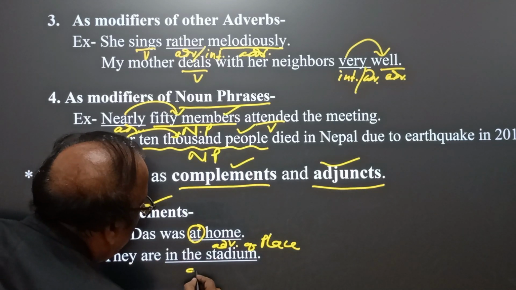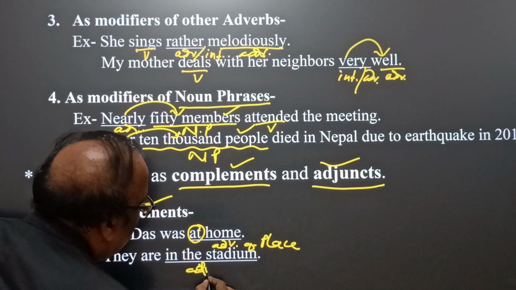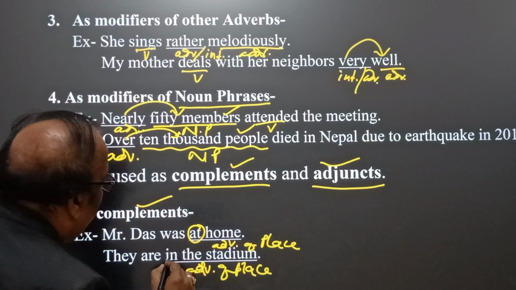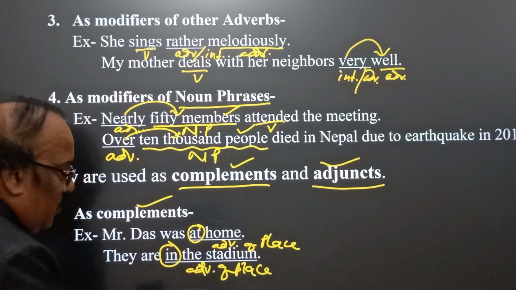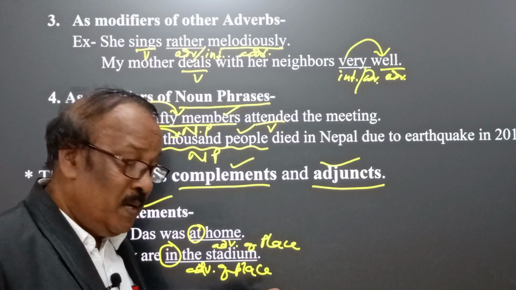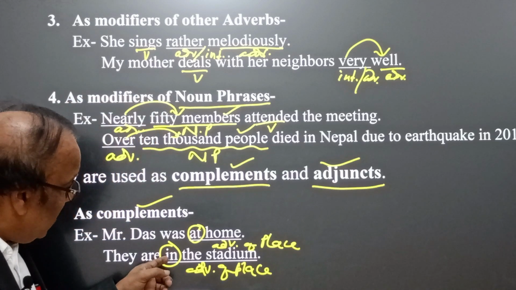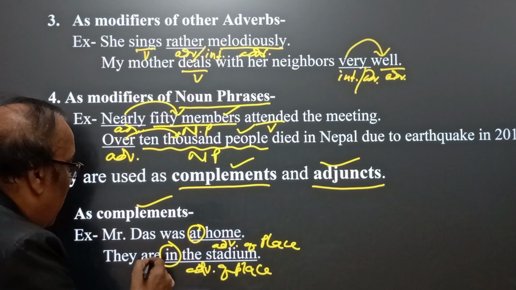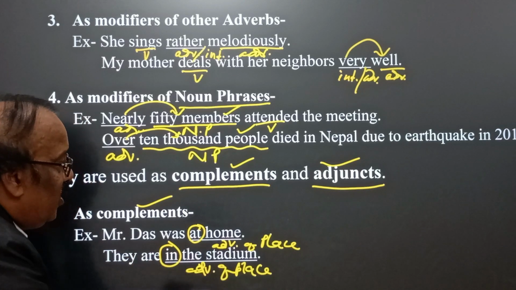Here we find adverb of place, beginning with the preposition, no doubt. This is our adverbial prepositional phrase. Here we find in, but it indicates where are they? They are in the stadium.